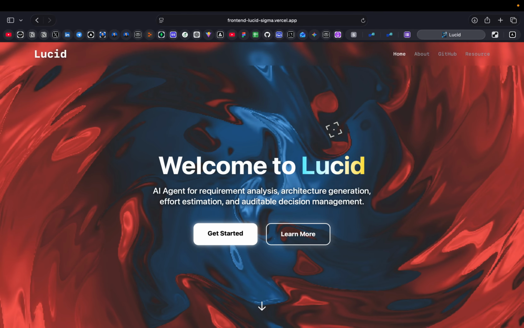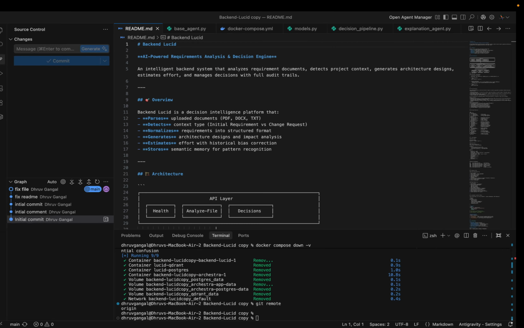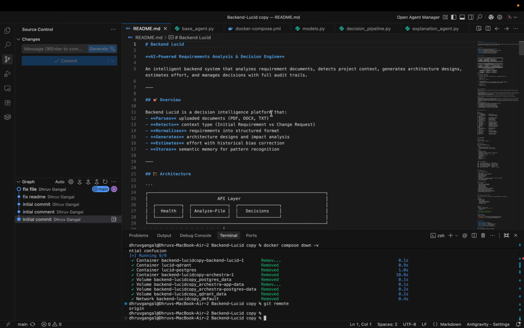Now let's go to the backend part. The backend is not just an API server, it is an AI orchestration engine built around Orchestra. Built using Python, FastAPI, Uvicorn, Docker, and the Orchestra AI orchestration platform.